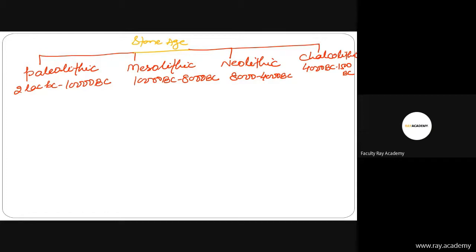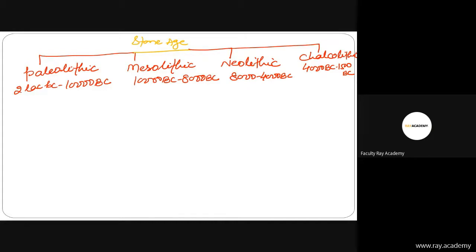So friends, I have told you about history. What is the origin of history? The word history comes from the Greek word historia, meaning inquiry, or knowledge acquired by investigation. History is the study of the past, as we have discussed. History is an umbrella term that relates to past events as well as the discovery, collection, organization, presentation, and interpretation of information about past events. Then we divided history into prehistory, proto-history, and historic.